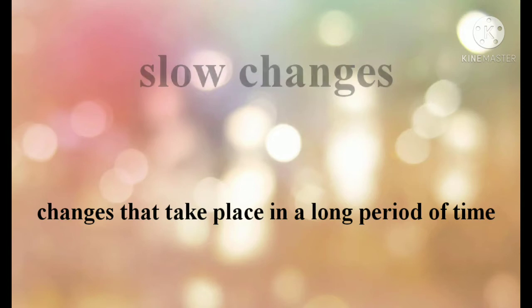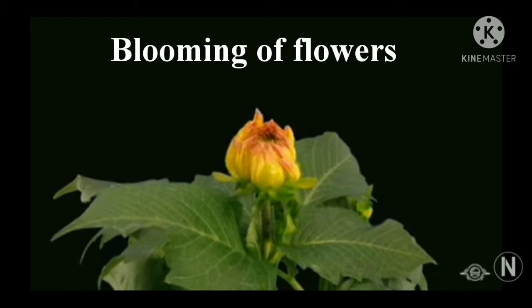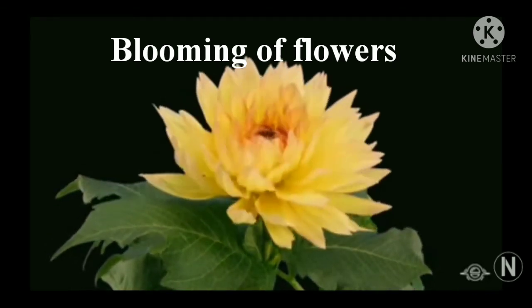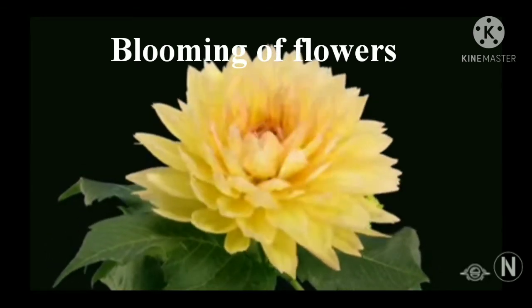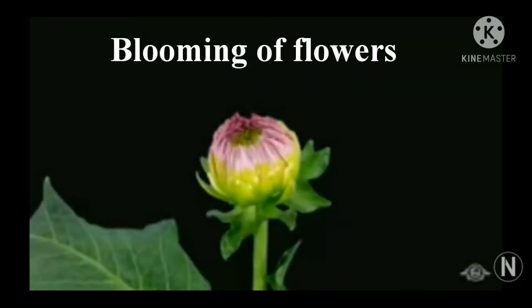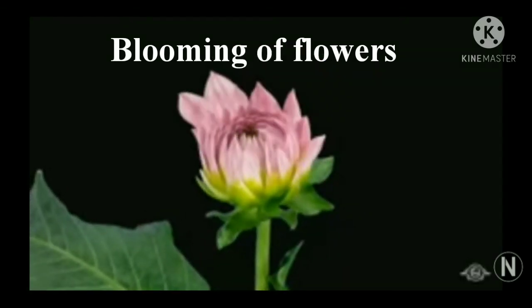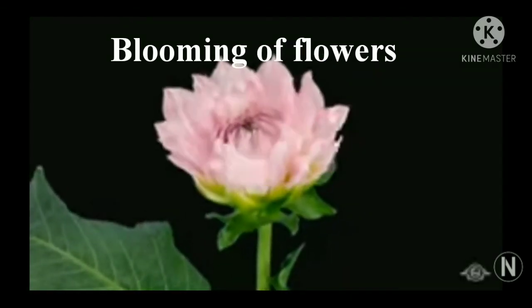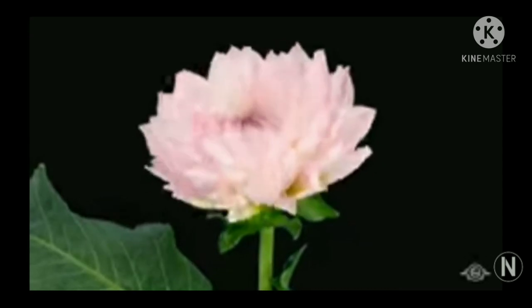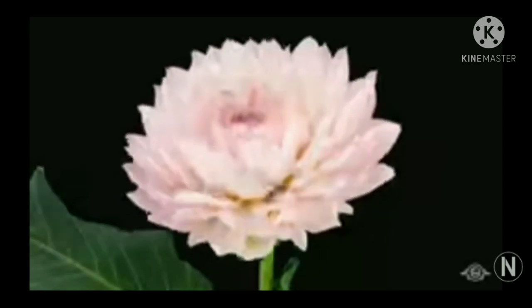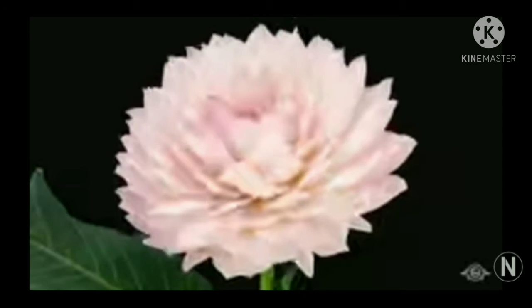What is a slow change then? Changes that take place in a long period of time. The time period is long. Now can you see the blooming of the flowers? Isn't it? So it is shown in time lapse. Here the blooming of the flowers is obviously a slow change. This is shown as very fast, but in this way a flower never blooms, isn't it?